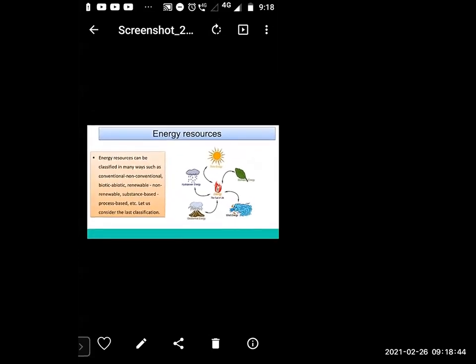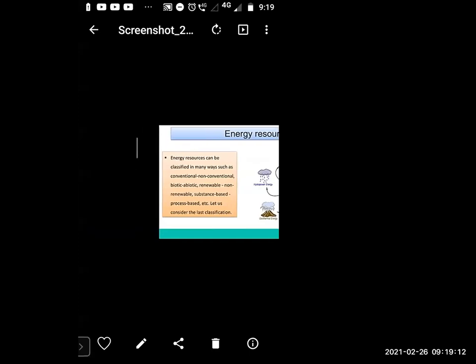Energy resources can be classified in many ways, such as conventional, non-conventional, biotic, abiotic, renewable, non-renewable, substance-based, process-based, etc. Let us consider the last classification, substance-based and process-based.